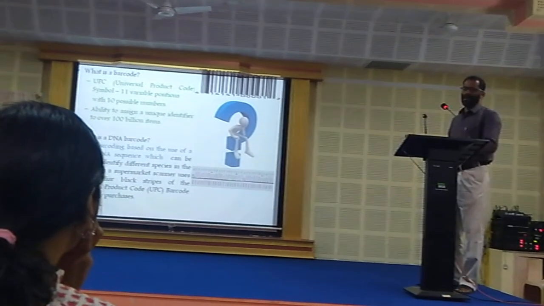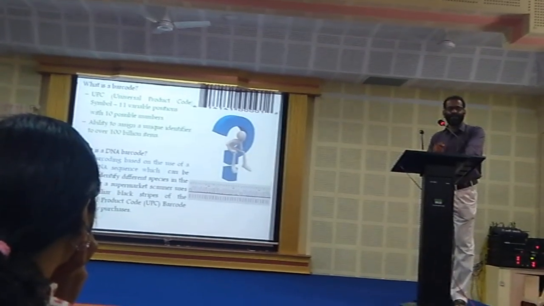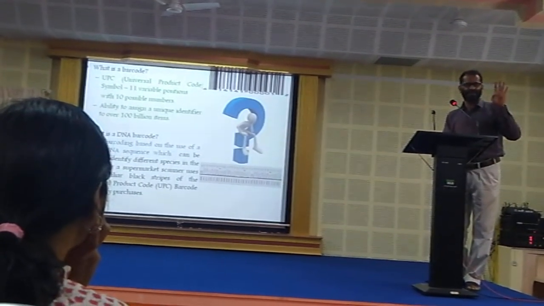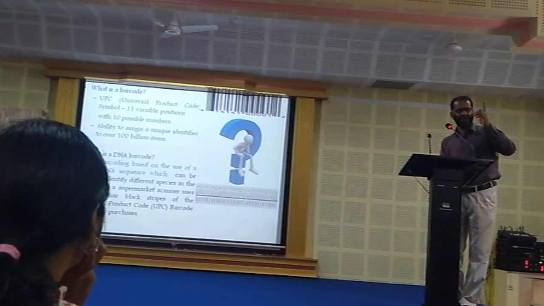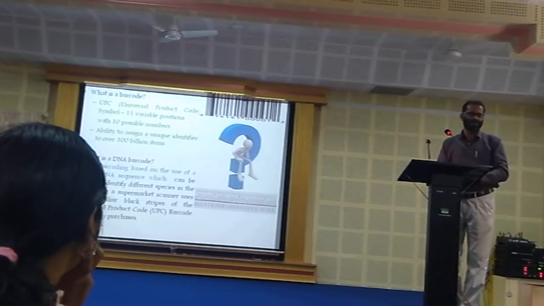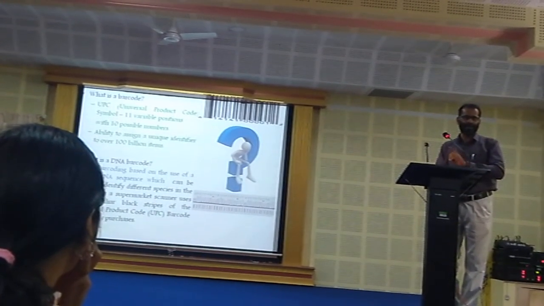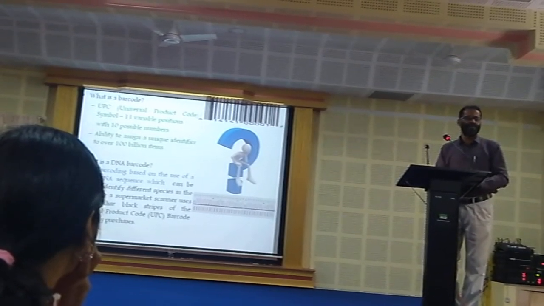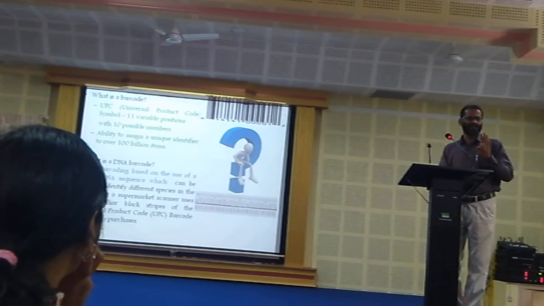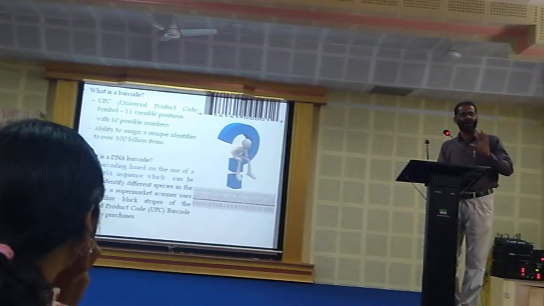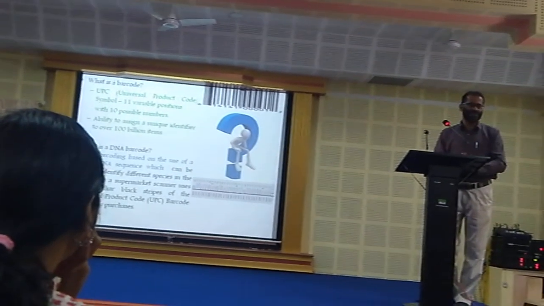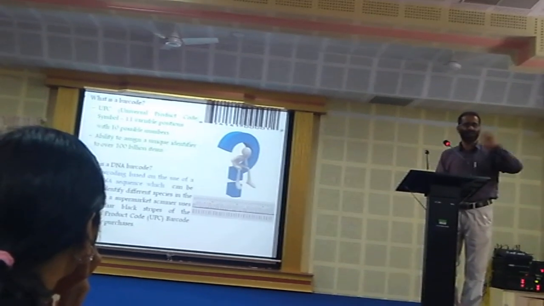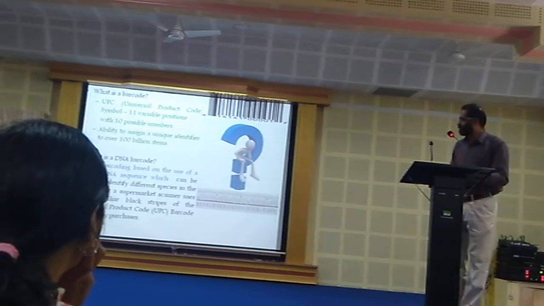Similarly, in a DNA barcode, the gene, particularly the base pairs, only four base pairs. In the UPC, they use ten different variables, whereas in DNA barcoding, or molecular taxonomy, only four: A, T, G, C, that's it. So with the four base pairs, one can identify millions of species. That is called gene sequencing.